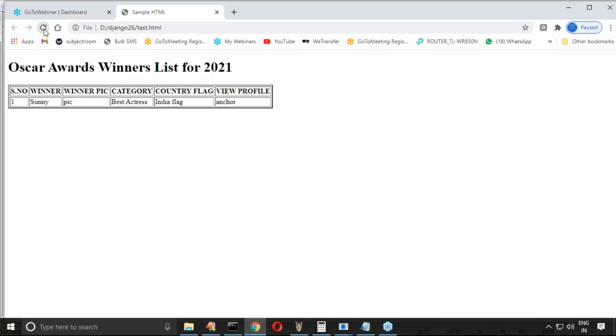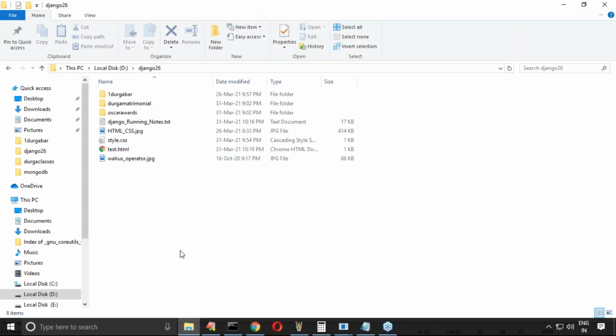What I will take is one Sunny, the pick we require to insert, best actress. Next, India flag must be required, anchor. For the pick, where can we take it from? Let me take it from Google. But if I search for Sunny images in Google, then a bigger problem may come. That's why it's not recommended also.